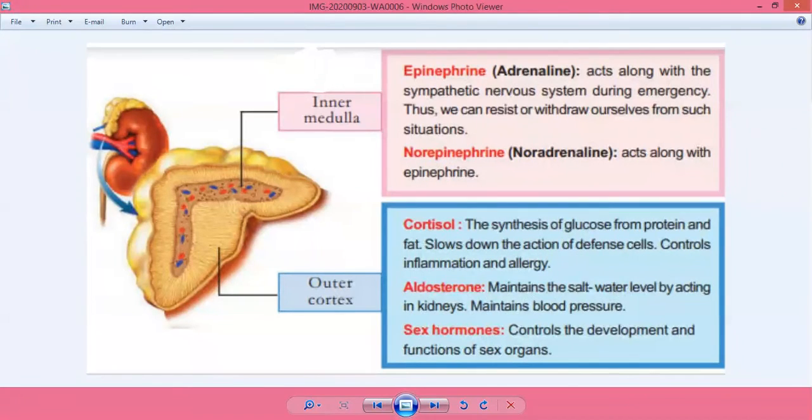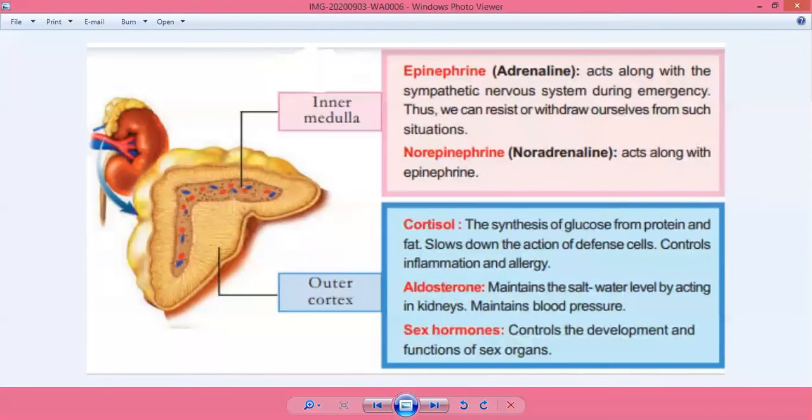The next hormone is aldosterone. It maintains the salt and water level by acting in the kidneys. Then it maintains blood pressure. Sex hormones control the development and functions of sex organs. These are the functions of the three hormones: cortisol, aldosterone, and sex hormones. These three hormones are produced by the outer cortex.